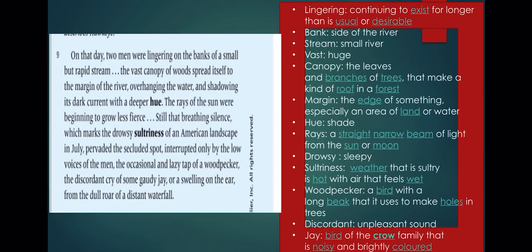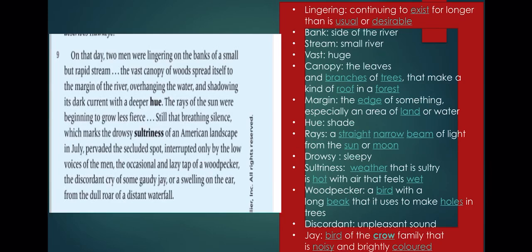Still, that breathing silence, so there's a silence, which marks the drowsy sultriness. Drowsy here means sleepy, and sultriness is weather that is hot, with air that feels wet. Okay, there is heat, there is humidity.